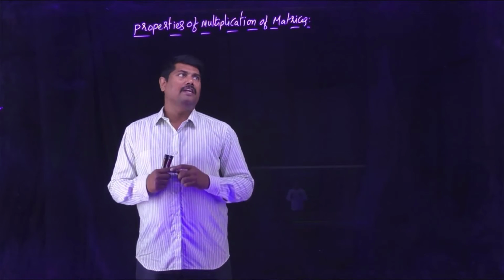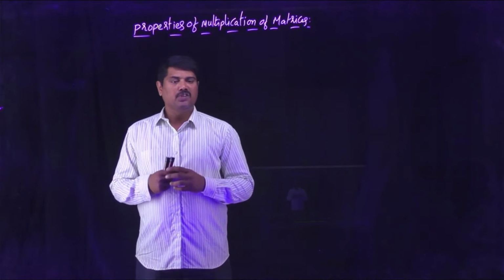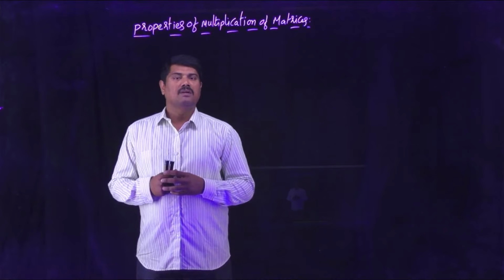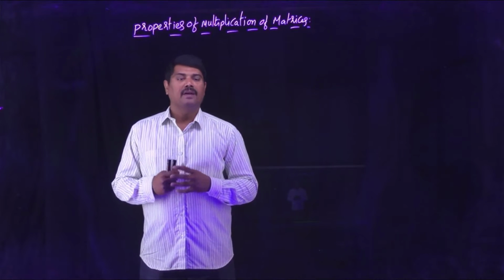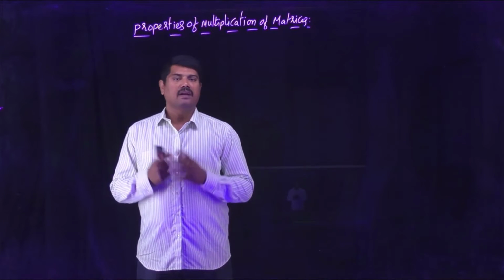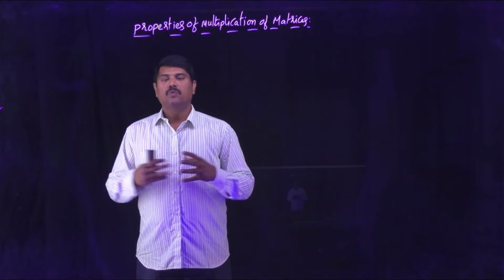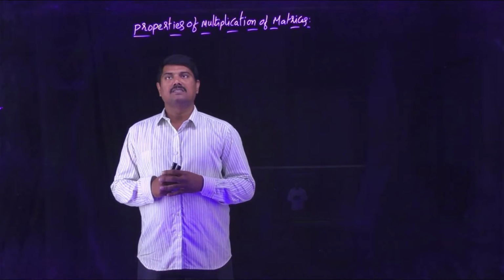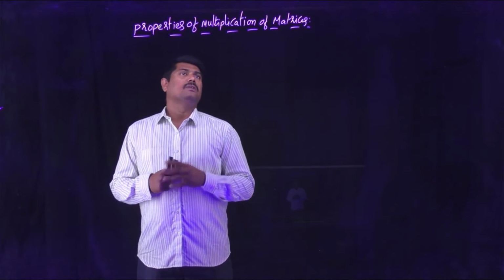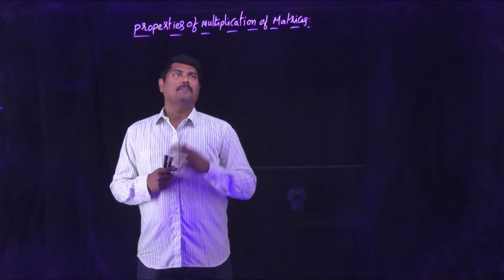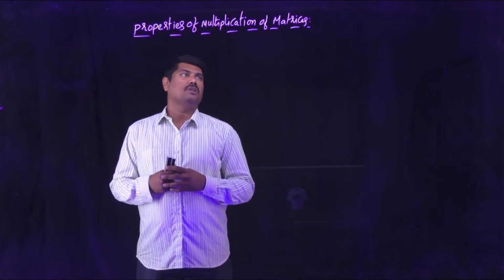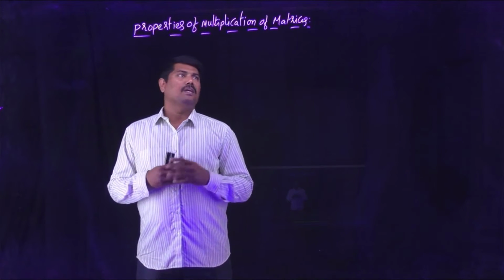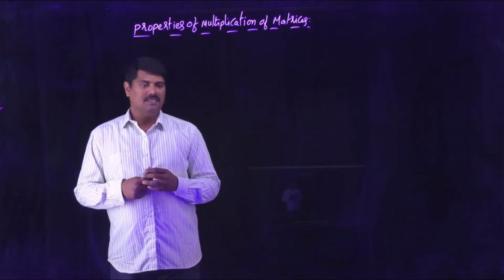In addition of matrices, we follow some properties like commutative law, associative law, additive identity, and also additive inverse. We observe different properties related to the addition of matrices. Now let us discuss what are the properties of multiplication of matrices. What are the properties that multiplication of matrices allows?